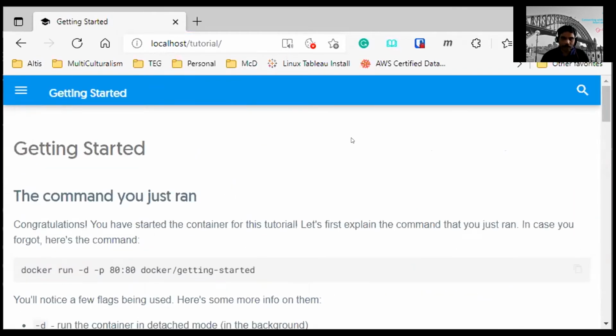I'm not going to go into much detail on Docker. This is the scope: how to set up Docker for your Windows environment and then access Docker from the WSL2 based Linux terminal. Okay, let's go back to the next step.